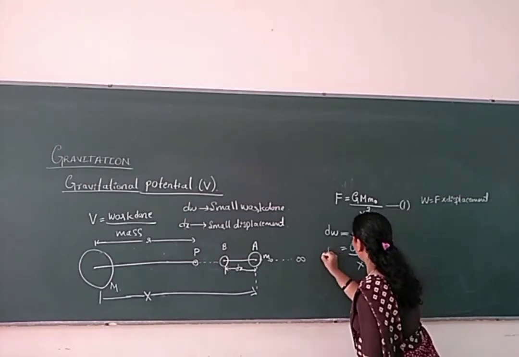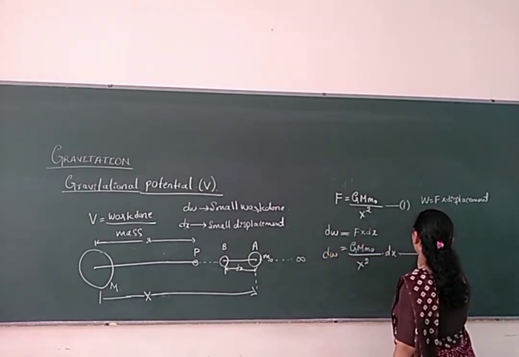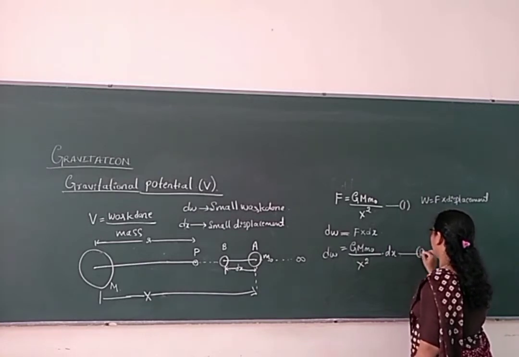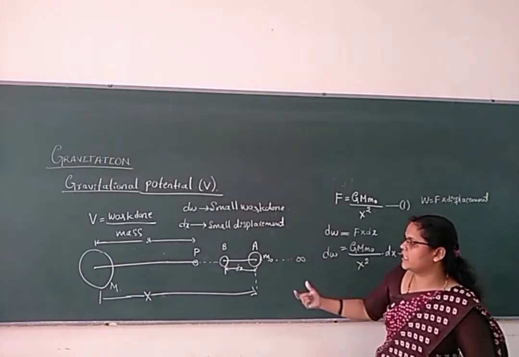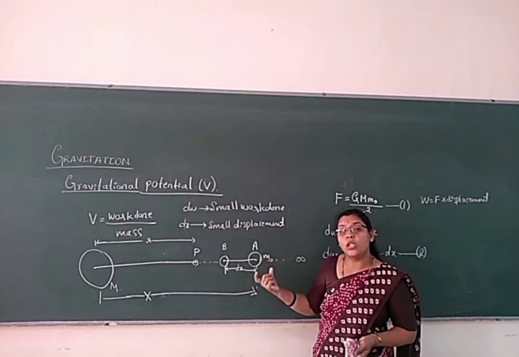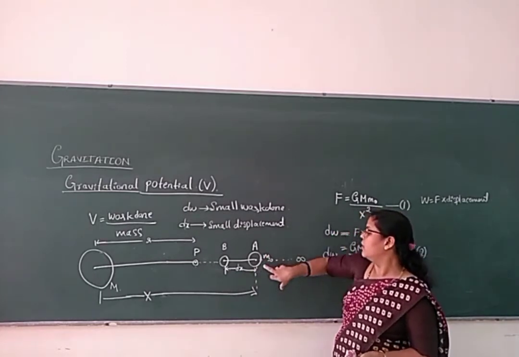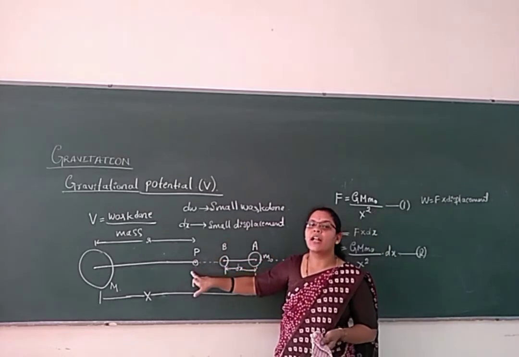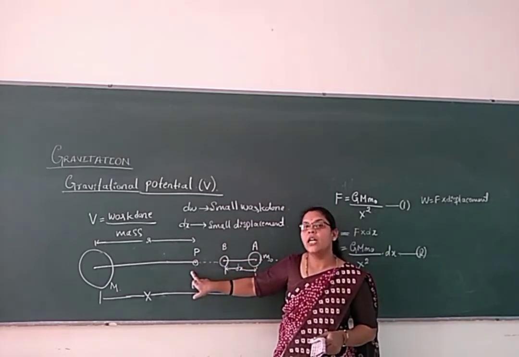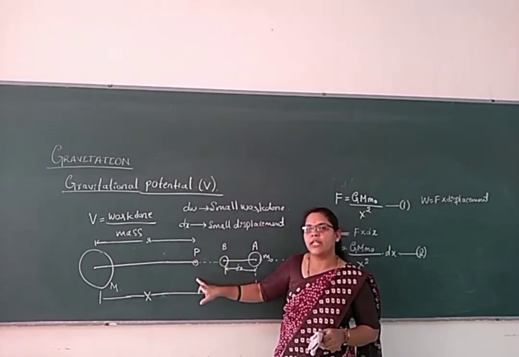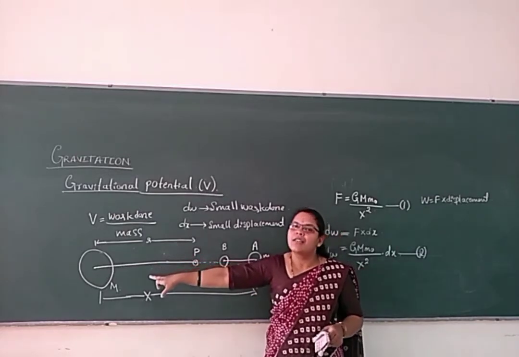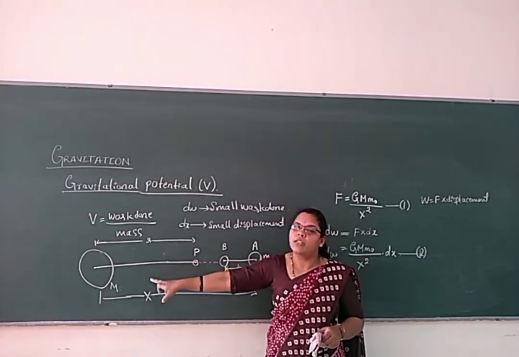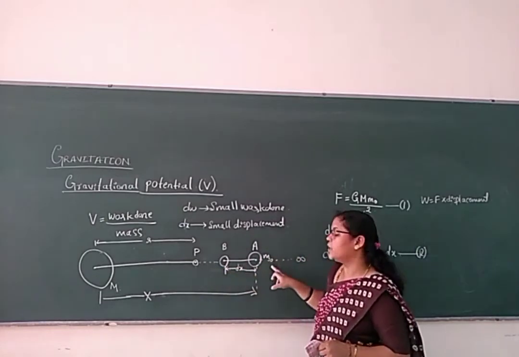Now, this is about the small work done. Right? Small work done means small displacement. We want the total work done in bringing the unit mass from the infinity range to the particular gravitational field point, where the force of attraction takes place between the body of mass capital M and the considered unit mass m0.